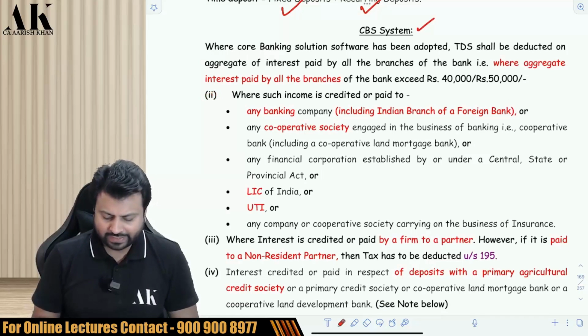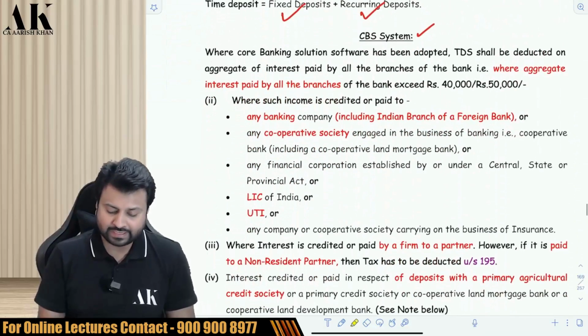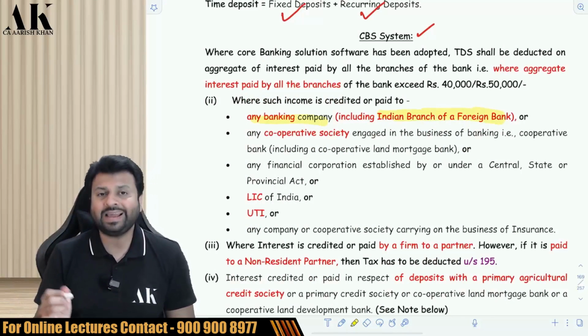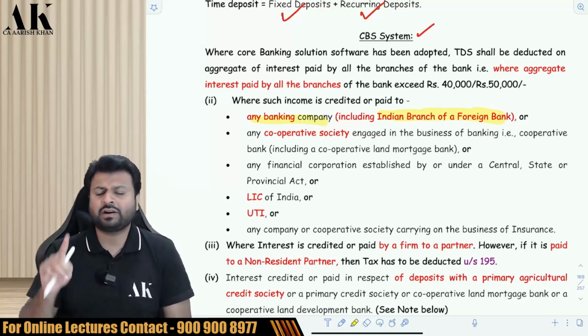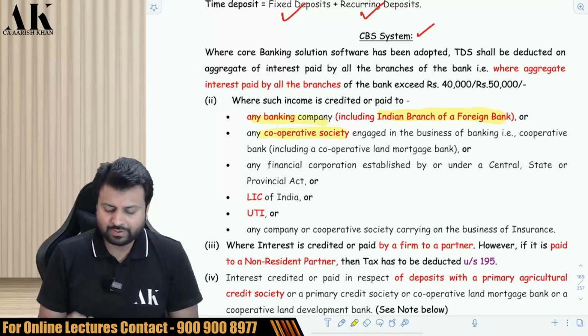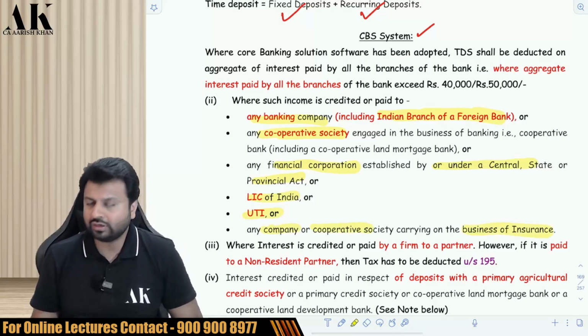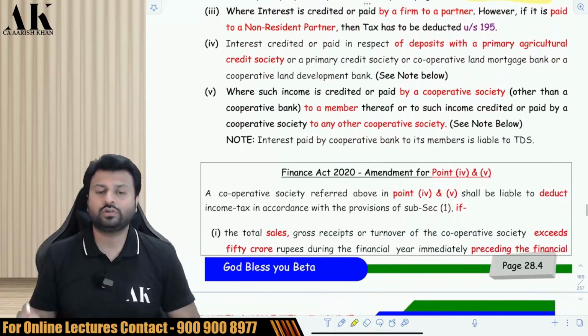Next. There are around 10 cases I have said in which you are not supposed to deduct TDS. This was the first case which I have addressed. Now the second case, where you make payment to a bank, you are not going to deduct TDS, even if it is a branch of a foreign bank. When you make a payment to a cooperative bank, you are not going to deduct TDS. Any financial corporation established under a central, state or provincial act, you are not going to deduct TDS. LIC, UTI, you are not going to deduct TDS when you make payment to these. When you make payment to any company or cooperative society carrying on the business of insurance, you are not going to deduct the TDS in that case.